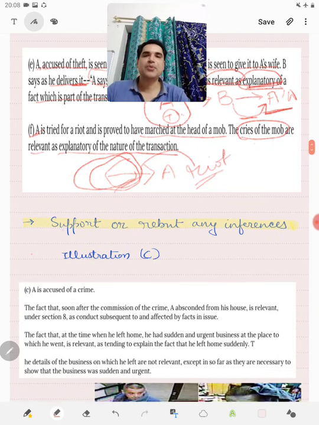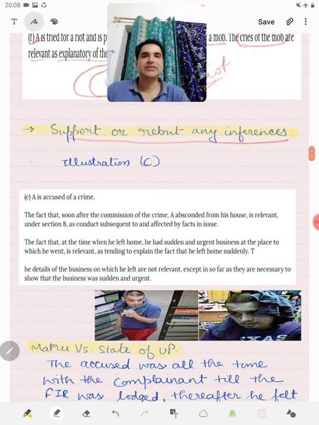Then, things which support or rebut any inference. Anything which supports or rebuts a fact in issue, anything which supports or rebuts a relevant fact, is relevant.